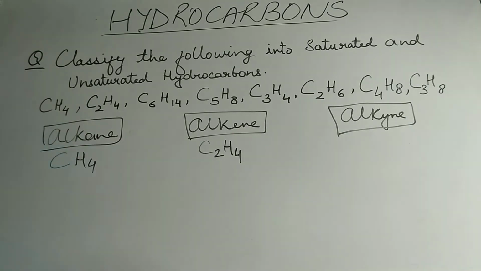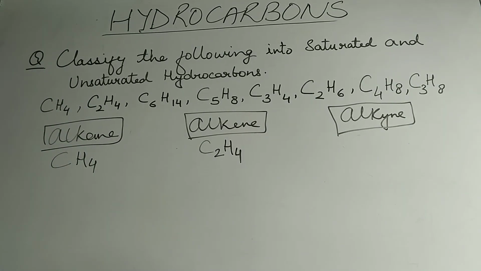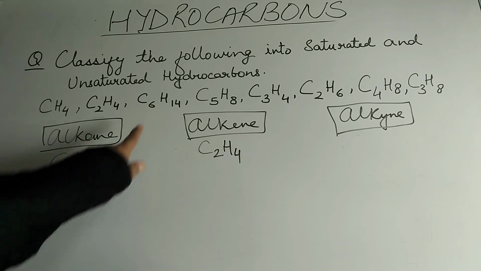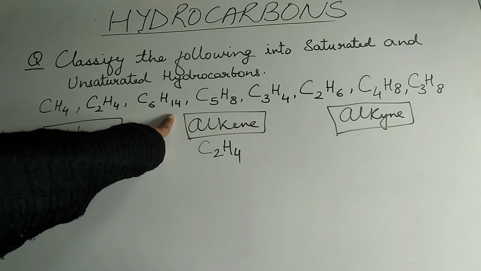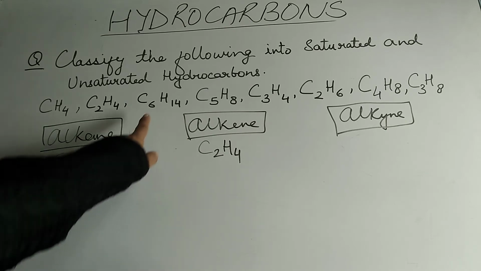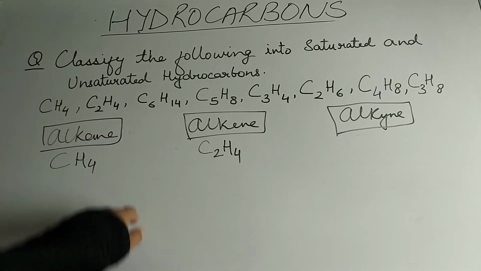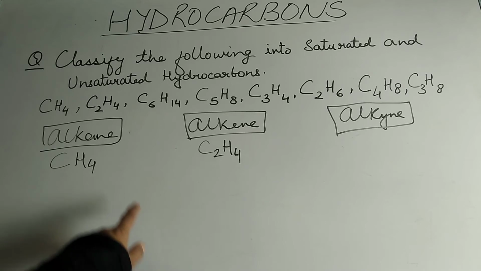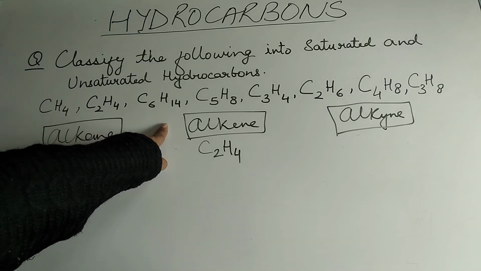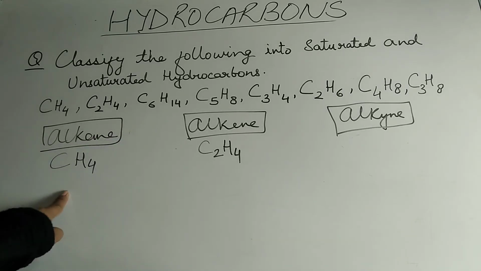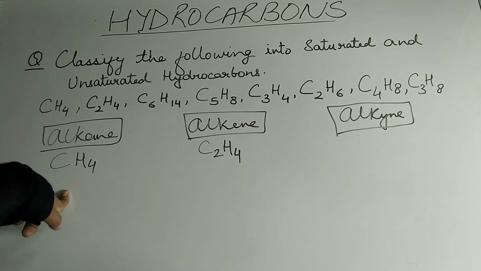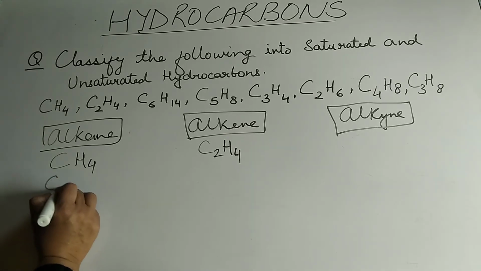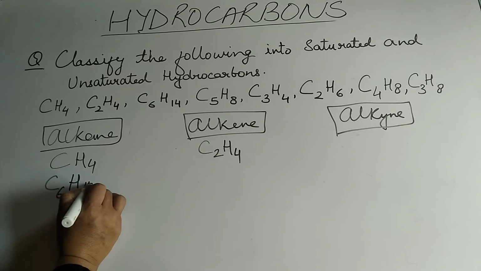Coming to the third one, C6H14, here you can clearly make out the number of hydrogen atoms are double plus 2. Double of 6 is 12, plus 2 is 14. And if hydrogen atoms are double plus 2, it belongs to the single bonded alkanes. So this is also going to fall under this category, C6H14.